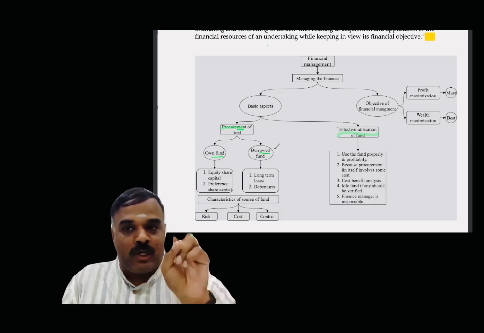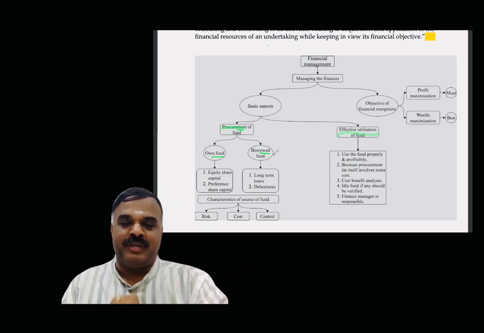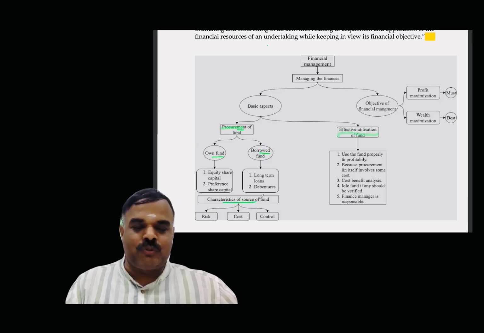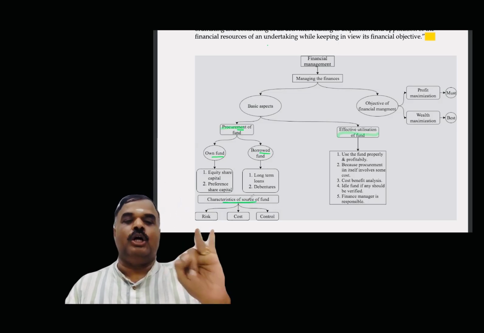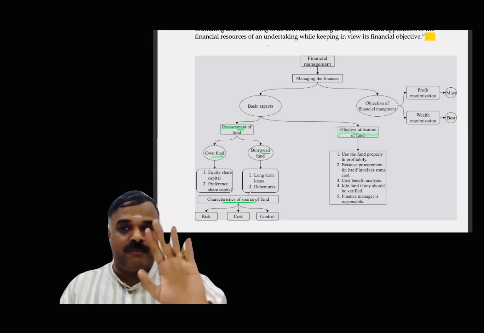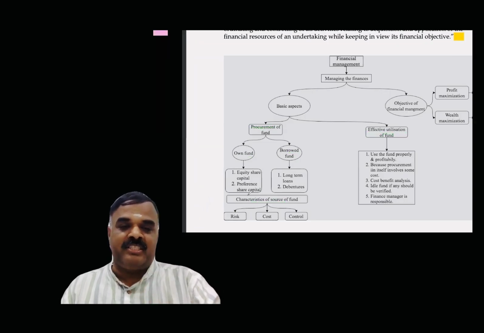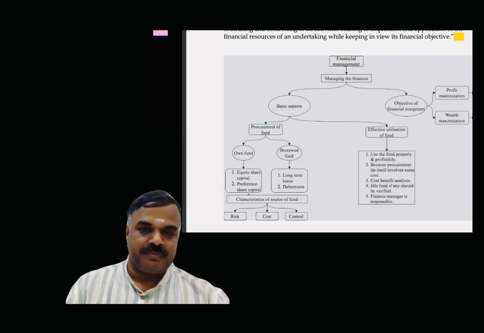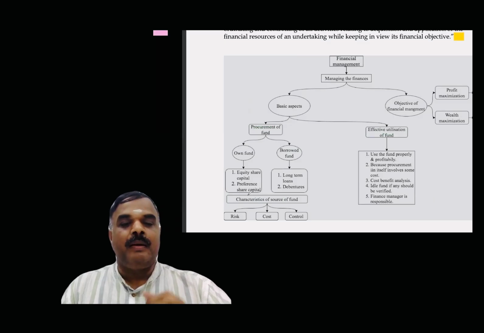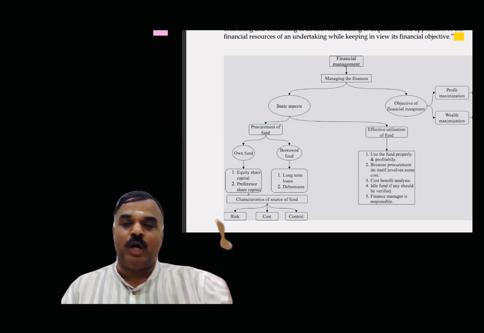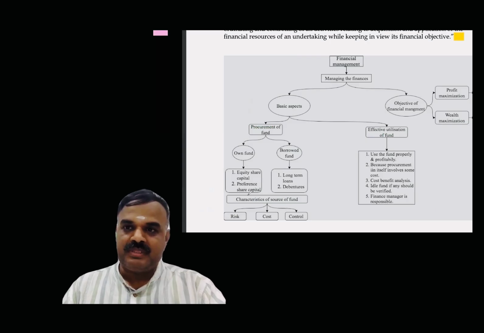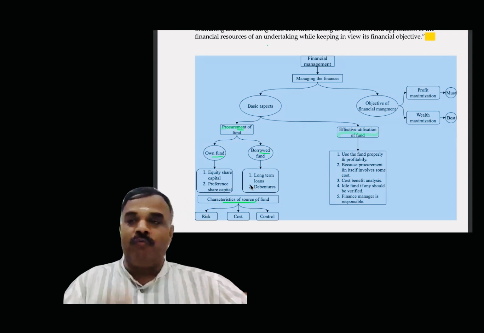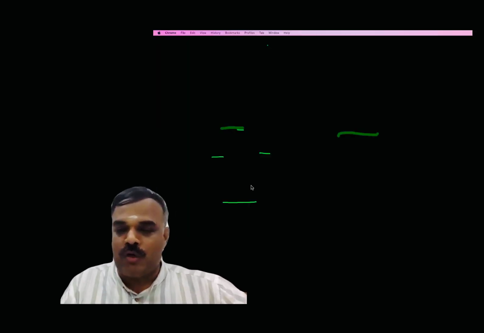With respect to procurement, there are two basic aspects. One is procurement of fund, another is effective utilization of fund. Before you procure the fund, you have to analyze the characteristics of source of fund. There are three characters: risk, cost, and control. Risk represents the risk of repayment. Risk factor is high, whether it is own fund or borrowed fund, based on repayment. Borrowed fund means at any given point of time you have to repay. Own fund means there is no question of repayment.